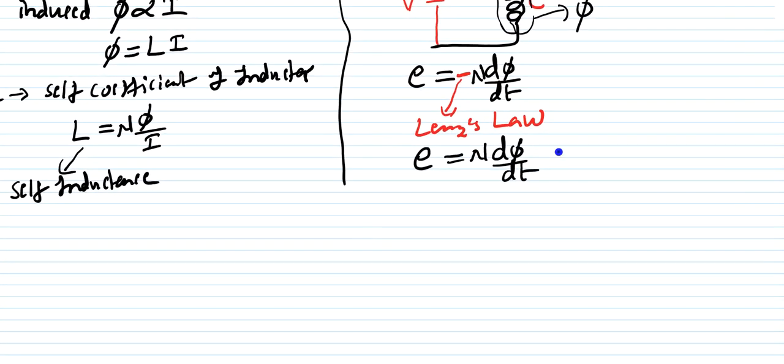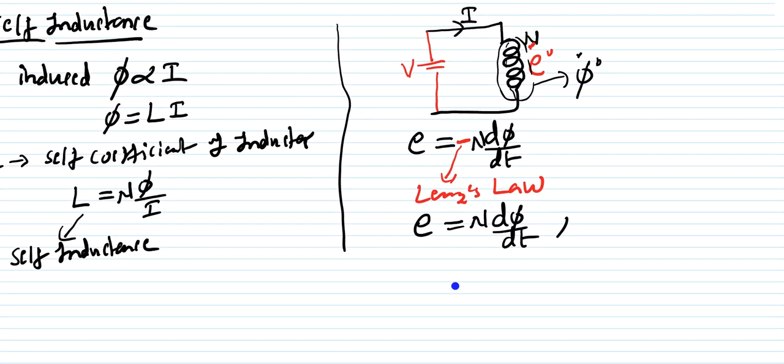And we also know that if you want to write the induced voltage E in this coil with respect to L and the current, the relation is E is equal to L di by dt.